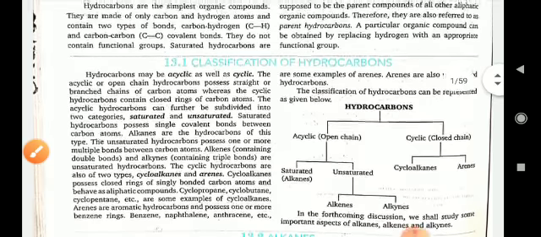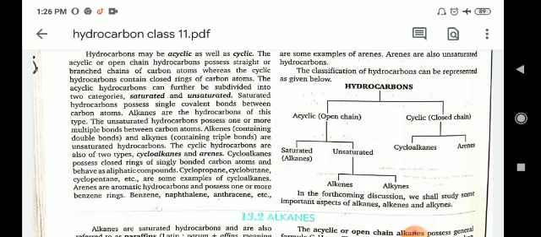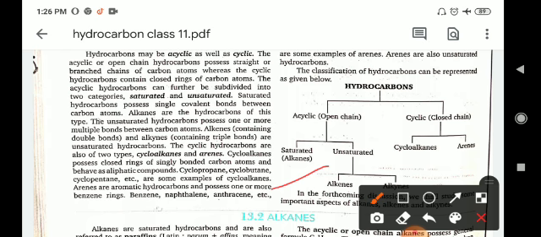Okay, now coming to the classification of hydrocarbons. Hydrocarbons may be cyclic as well as acyclic. The acyclic are open chain hydrocarbons and cyclic are closed chain hydrocarbons. Basically they are divided into two parts. Acyclic are further divided into two parts, that are saturated hydrocarbons, in which alkanes come, and unsaturated hydrocarbons, of which there are two types, alkenes and alkynes.